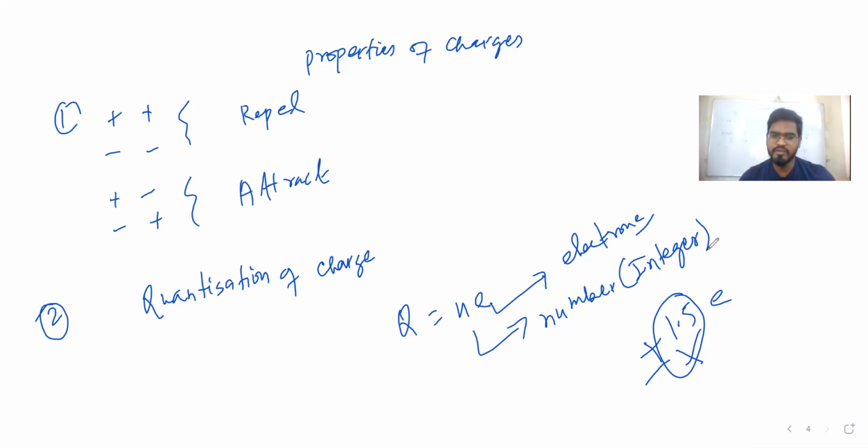What is now quantization of charge? The fundamental unit of charge will always be multiplied with what? An integer, right?